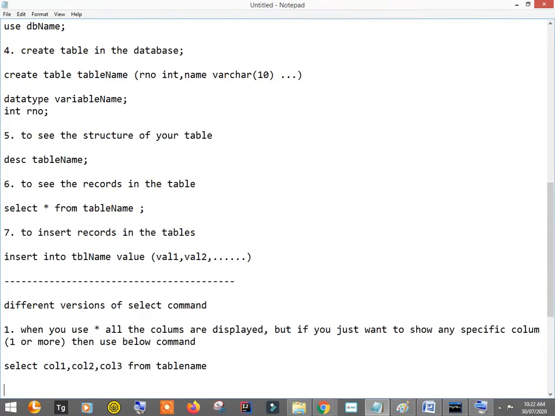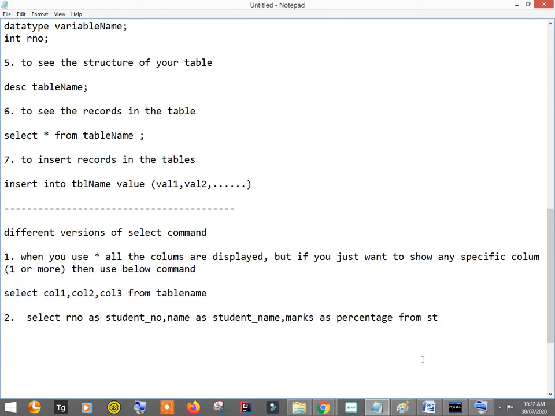Okay, so the second thing is, this command helps you to change the representational name. It is just a representational name. It actually does not update the table with the given name. It just represents it with another name, right? It helps to change the representational name of a column.